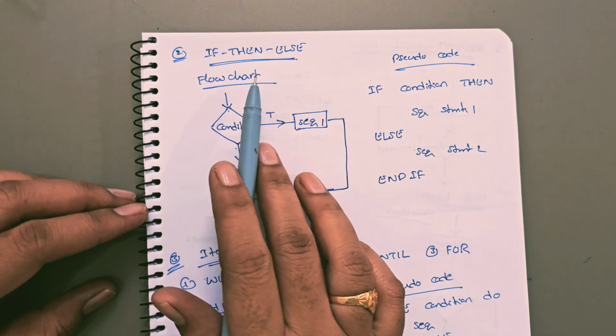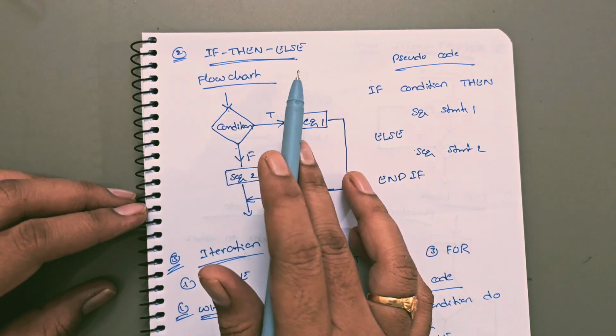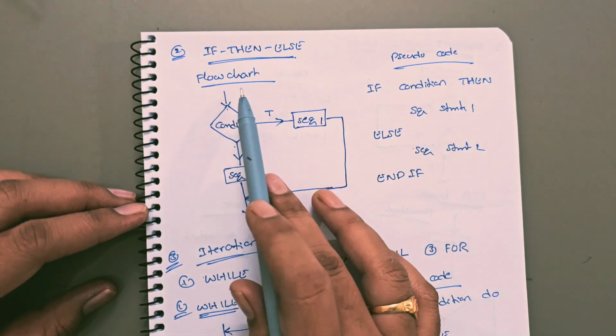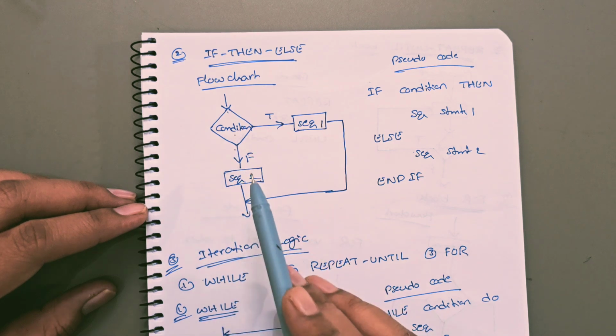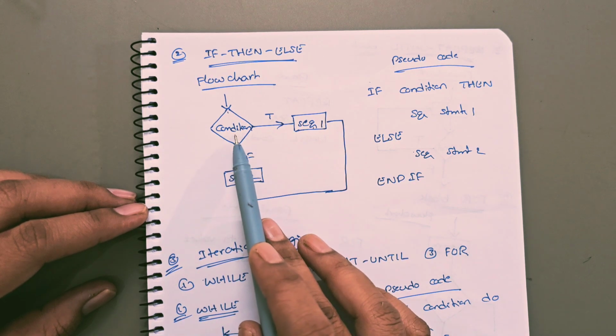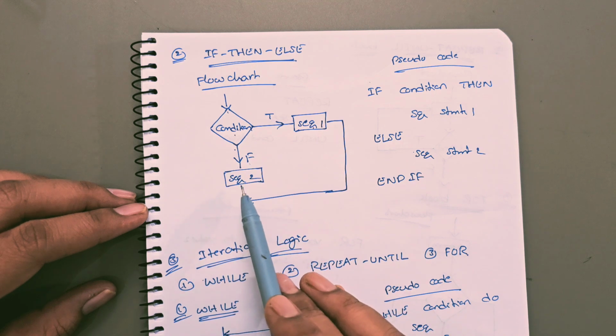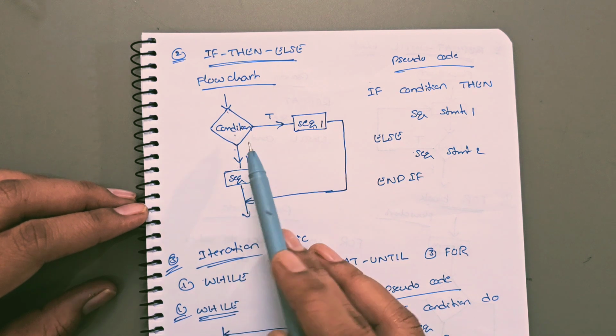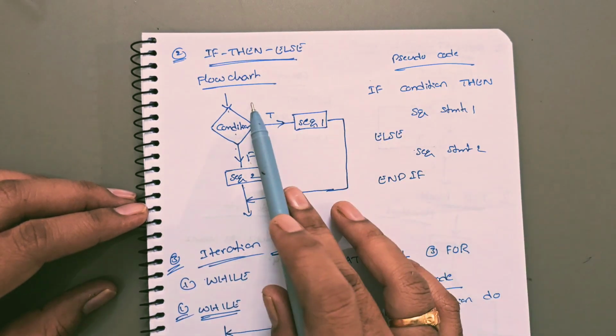Next one, if then else. So the flowchart of if then else is: condition. If the condition returns true, then the sequence of statements will be executed. If the condition returns false, then the false block statements will be executed. So what is the pseudocode for this flowchart?